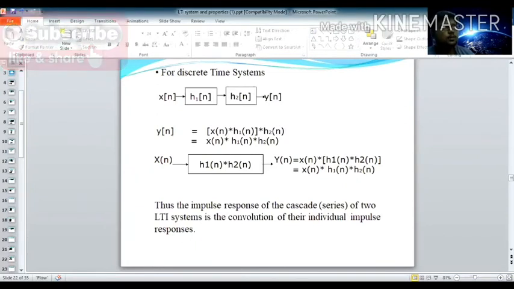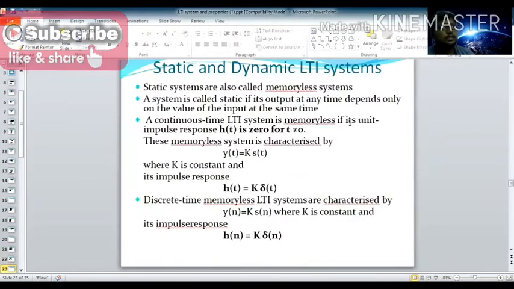Next, we move on to static LTI systems and dynamic LTI systems. With memory and without memory: static means fixed, isn't it? So it means there is no memory. Static systems are also called memoryless systems. A system is said to be static if the output at any time depends only on the value of the input at the same time. Your output depends only on the present input, not on future or past values, because it is a memoryless system.